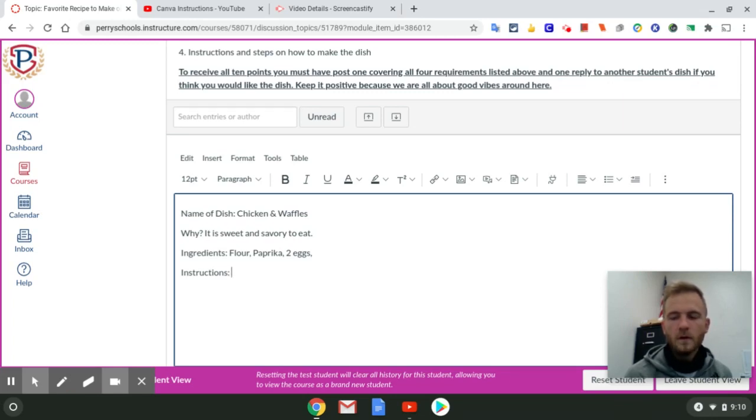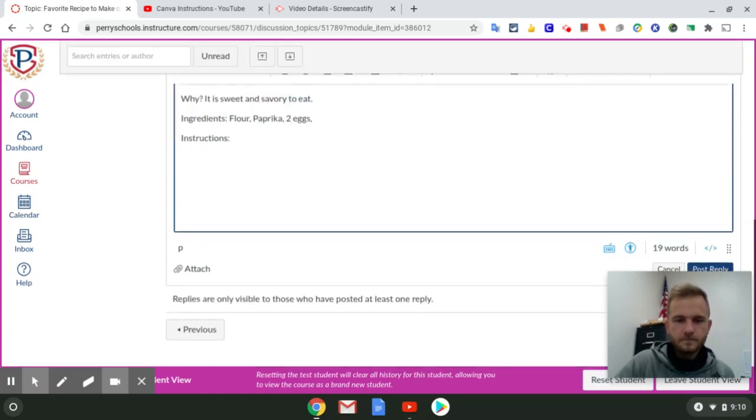But once you have completed your recipe, you have the name, why you like it, the ingredients, and the instructions, you'll come down here and click post reply. And once you hit post reply, you're going to be able to see others' responses as well. Then you need to find another recipe that you are either interested in or it sounds good to eat. I want you to comment on their post and give them a compliment, like, hey, this really looks good. And if you have any questions on how to make it, you can always ask them and we can reply to each other.